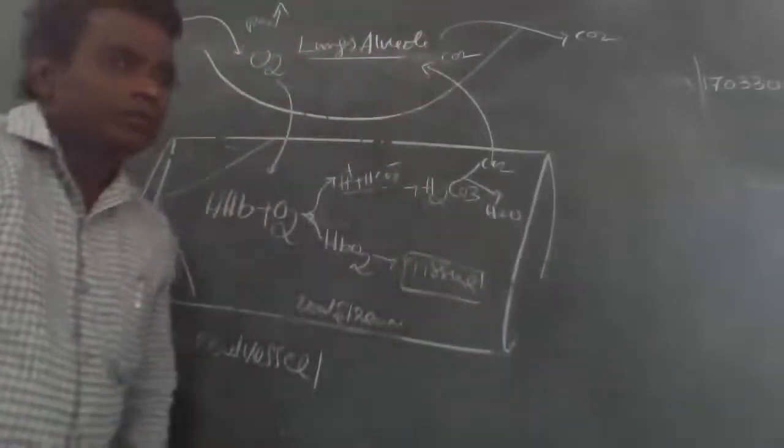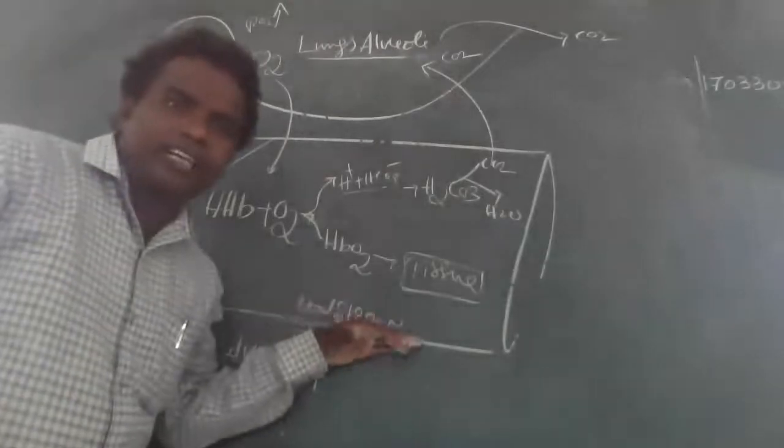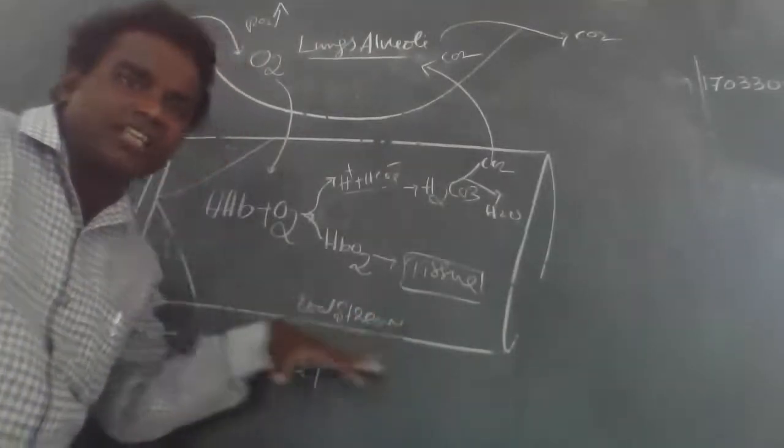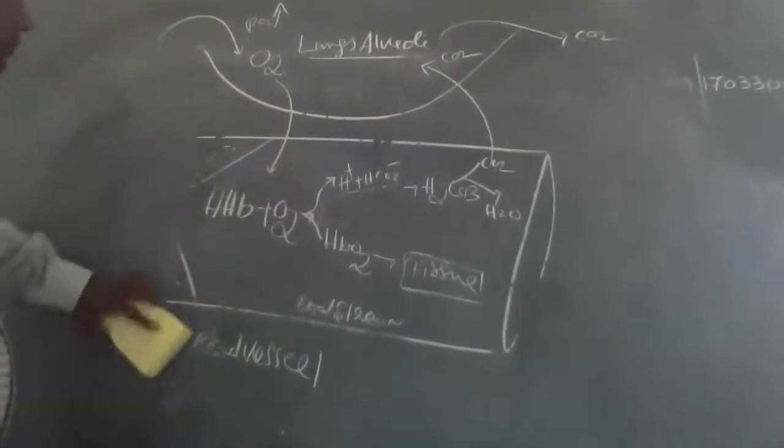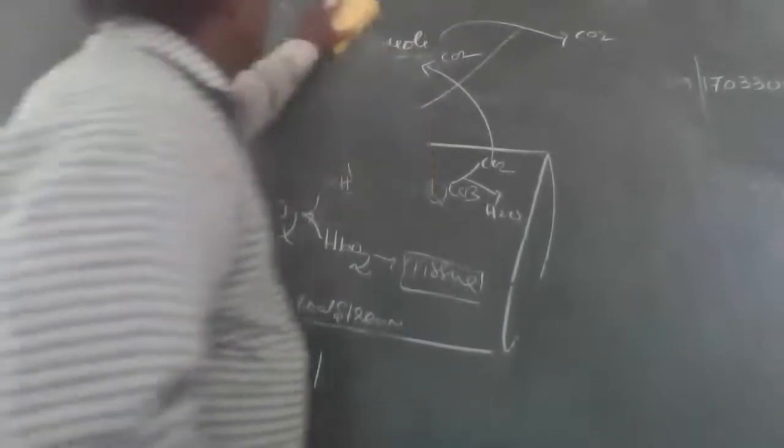Okay. Now, this is a mechanism. I hope you try to understand this. The mechanism takes place in the lungs. Now, I would like to go to the tissue. In tissues, what mechanism takes place?